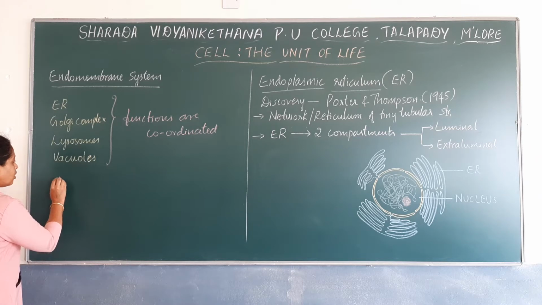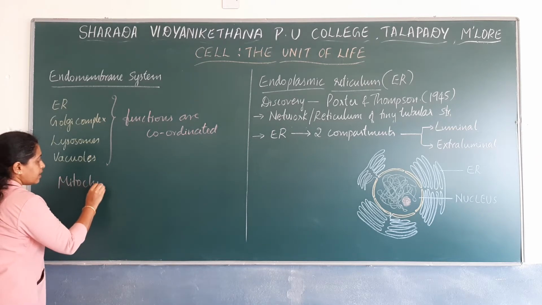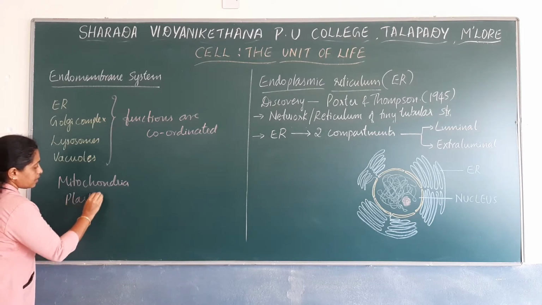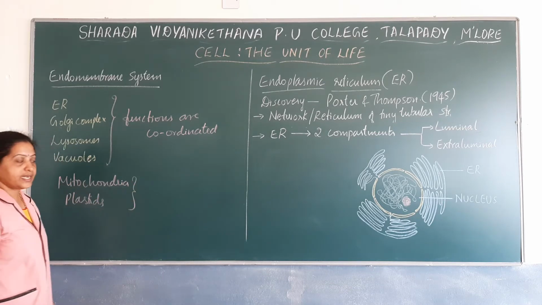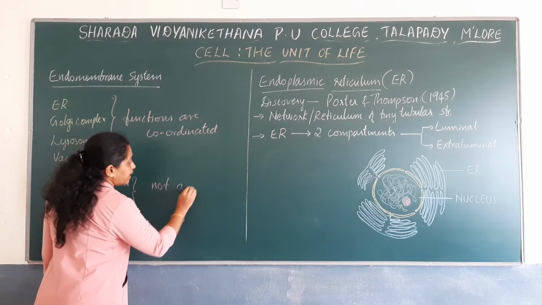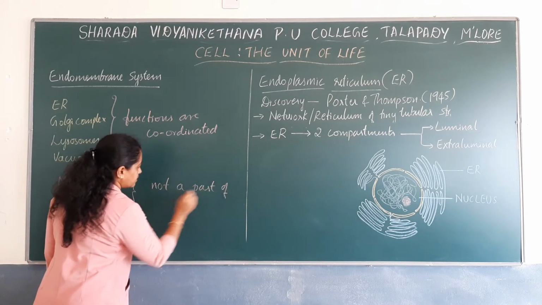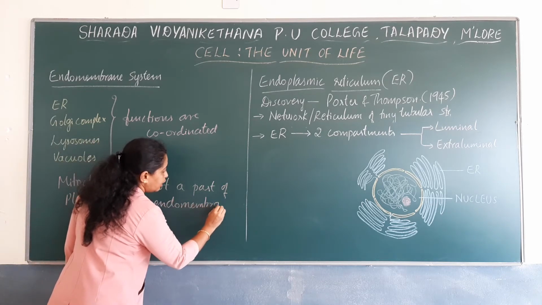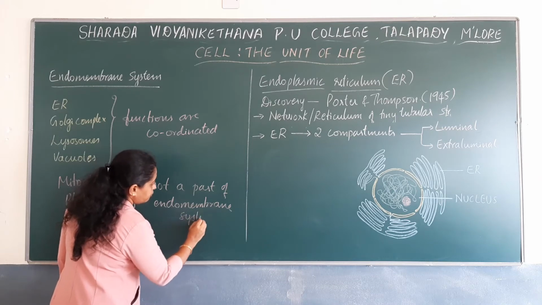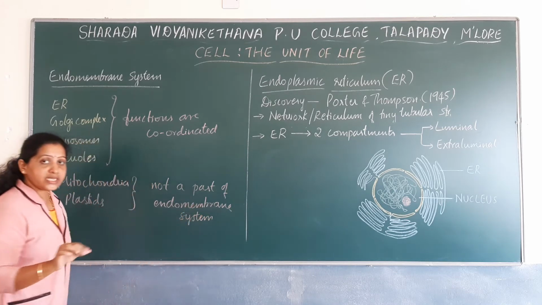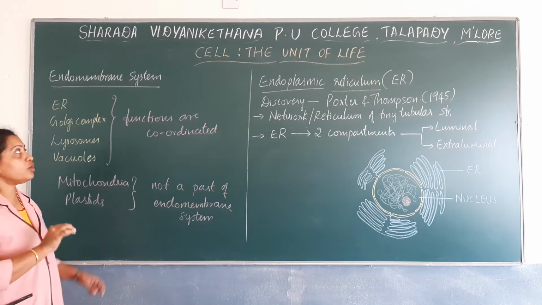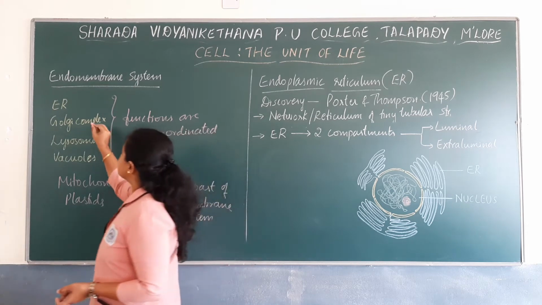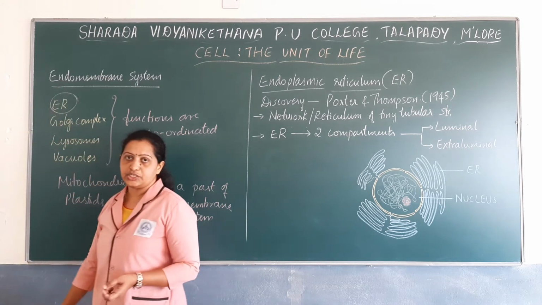So first let us discuss those cell organelles that are a part of endomembrane system. Among these, first let us discuss the cell organelle endoplasmic reticulum.